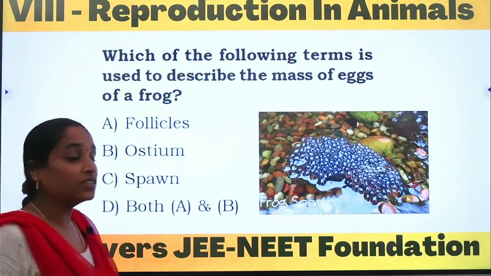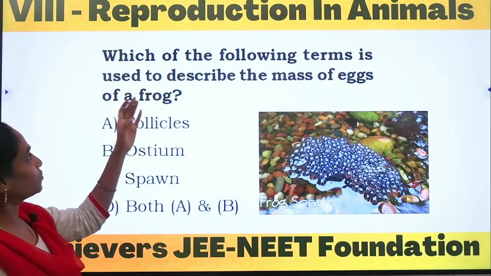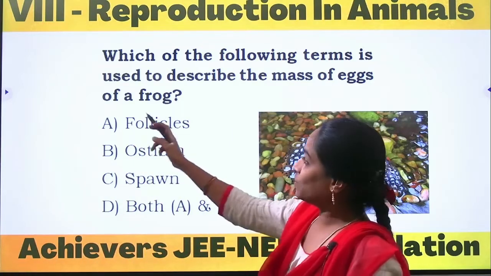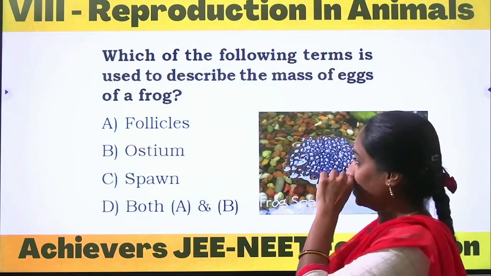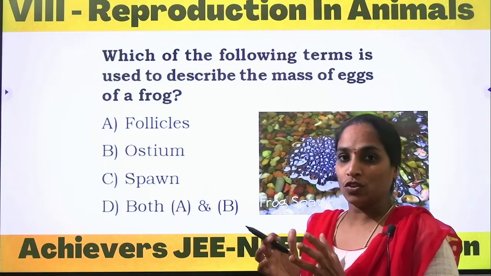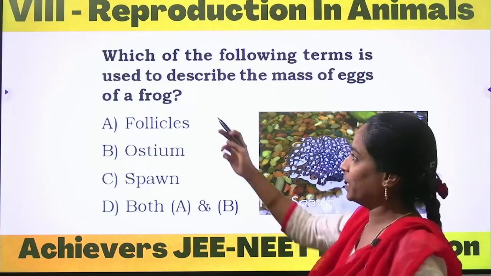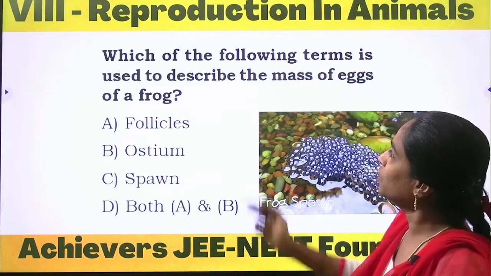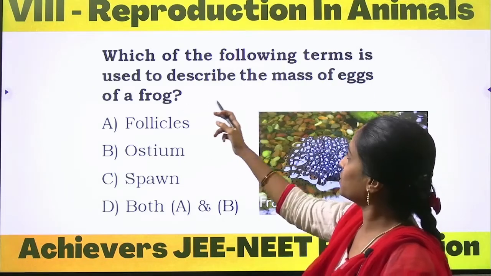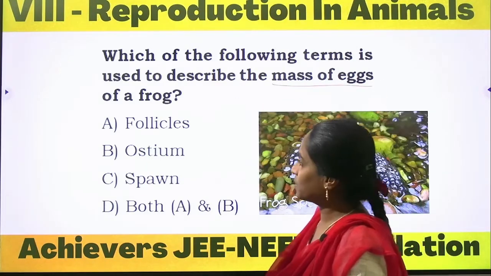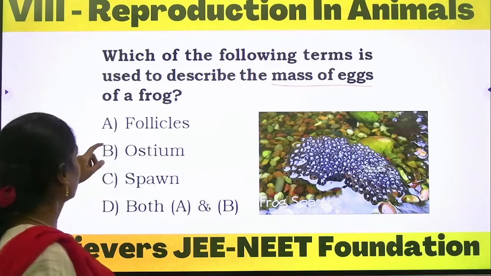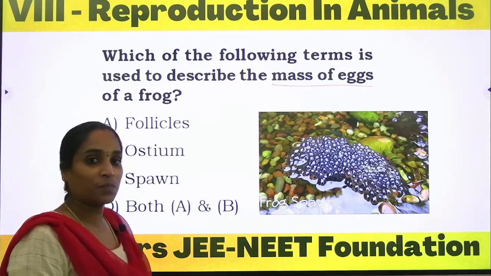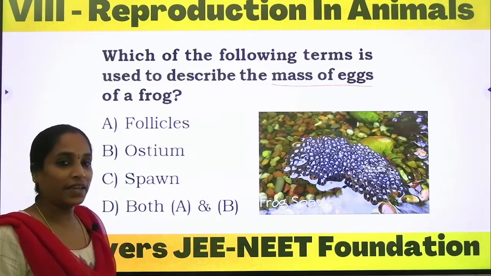What is the first question? Which of the following terms is used to describe the mass of eggs of a frog? In the previous video we discussed the mass of sperms. Male frog sperms are called Milton, and here he is asking which of the following terms is used to describe the mass of eggs. The options are follicles, option B ostium, option C spawn, and option D both A and B.